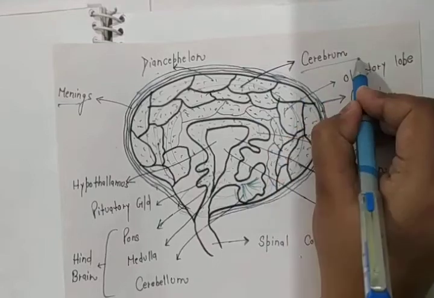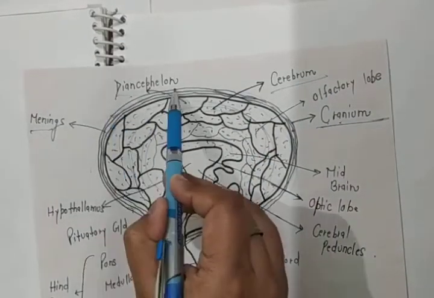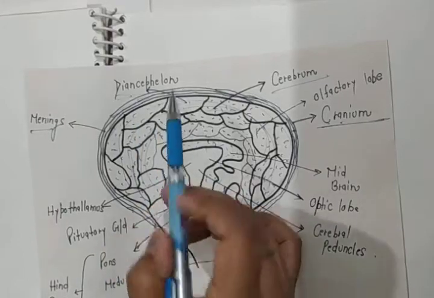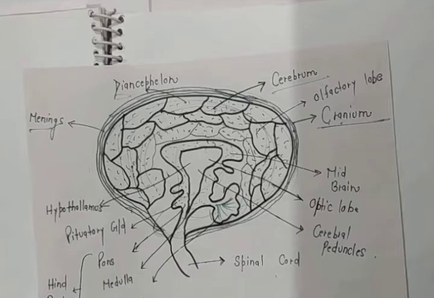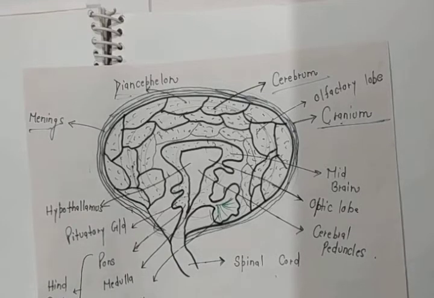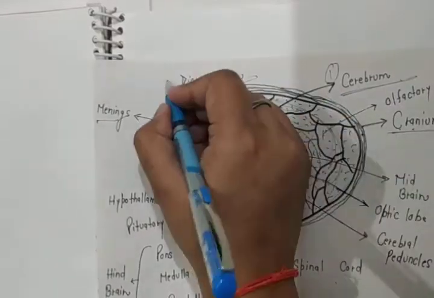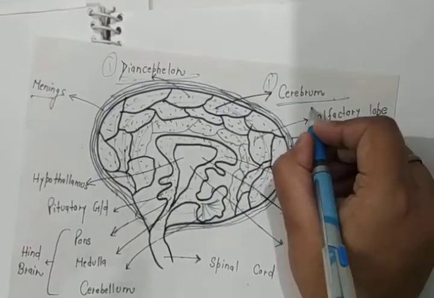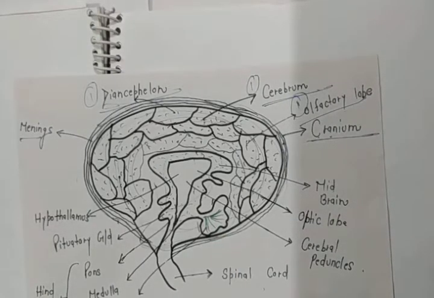Firstly, this part is known as the cerebrum. Second, this part is known as the diencephalon. If you want, you can note down: first part cerebrum, second part diencephalon, and third part is known as the olfactory lobe. All three are parts of the forebrain and each has its own responsibility.